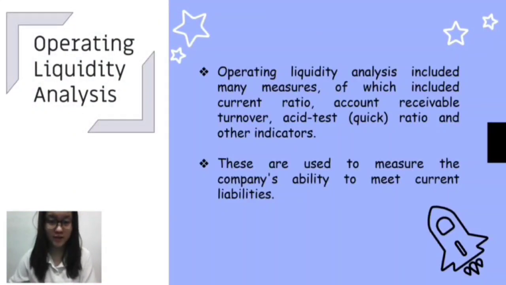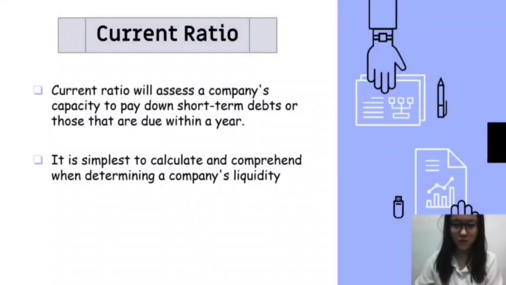Operating liquidity analysis includes many measurements, such as the current ratio, account receivable turnover, quick ratio, and others. They are used to measure the company's ability to meet its current liabilities. First, the current ratio assesses a company's capacity to settle its short-term debt, which is within 1 year.